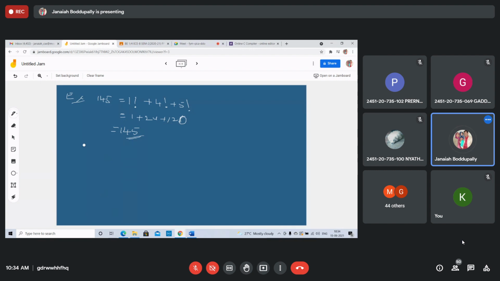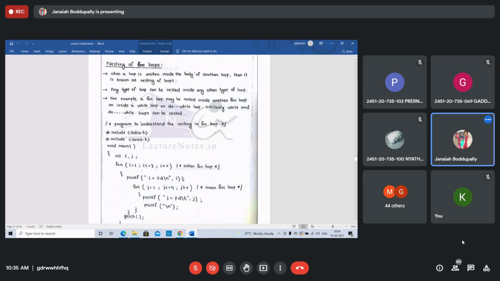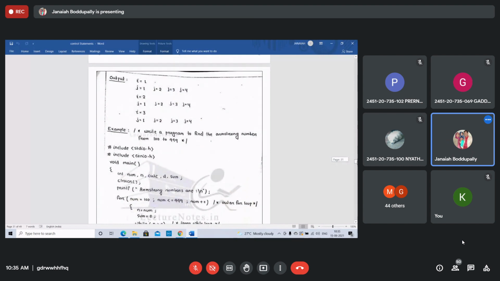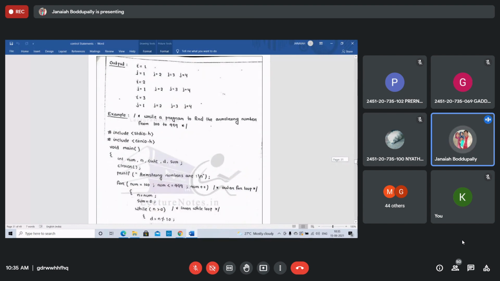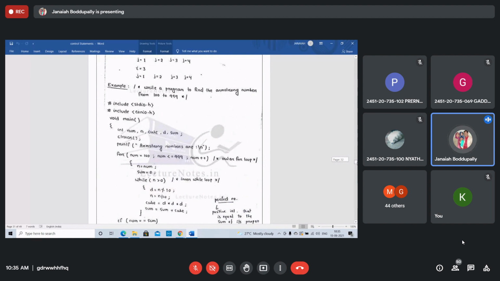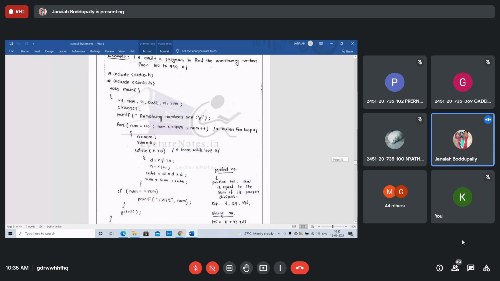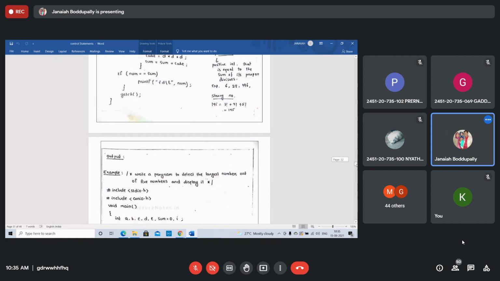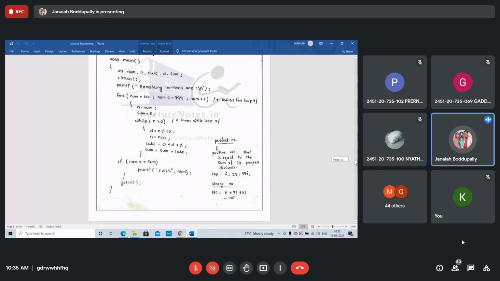Right? Similarly, Armstrong number. See this program? Armstrong number. Printf: Armstrong numbers are. We want to display the Armstrong numbers up to 900.